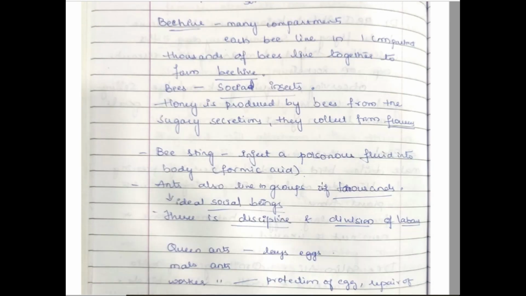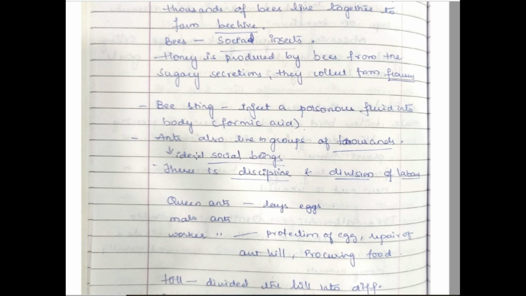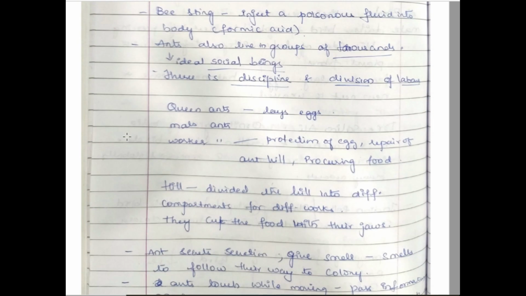Ants also live in groups, and they are called ideal social beings because of their discipline and the division of labor. Even in an ant group, there will be a queen ant, male ant, and worker ants. The queen ant lays the eggs.